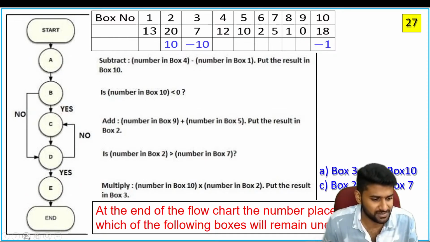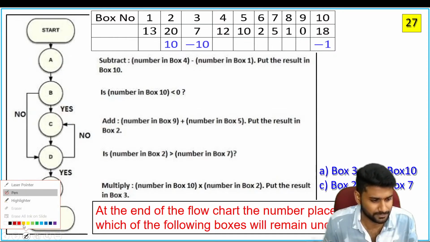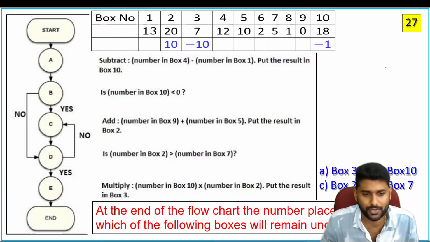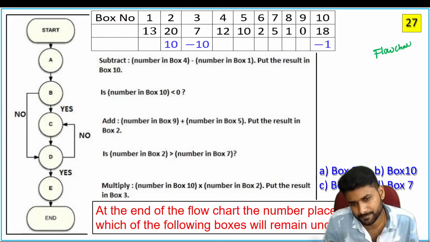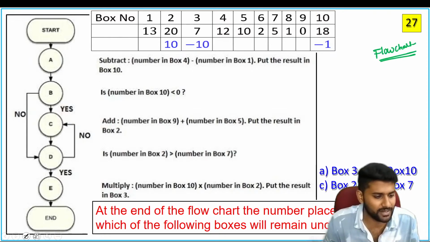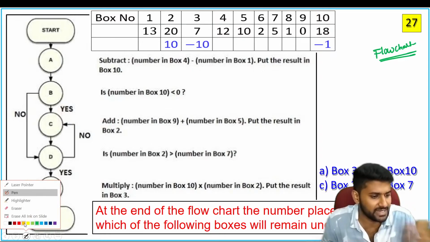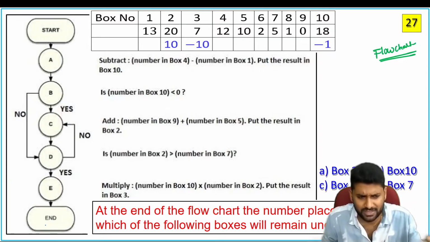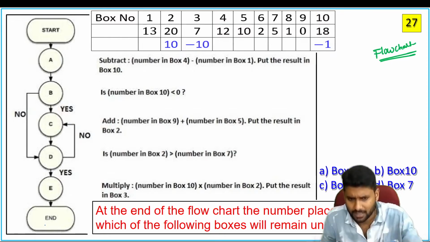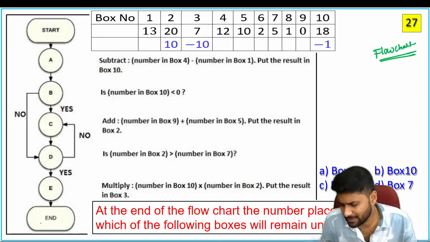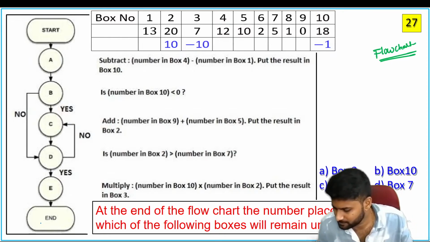Now see the next question here. You can expect one or two questions from the flowchart concept, guys. We already discussed a few questions in our earlier videos. Just go through those videos, then you can solve these kinds of questions also. It's completely based on your understanding.